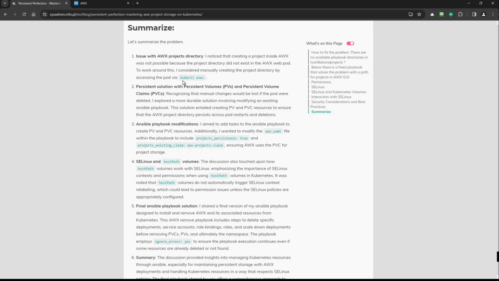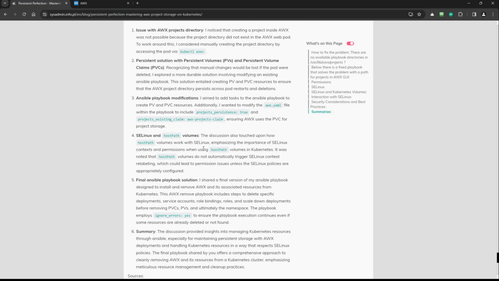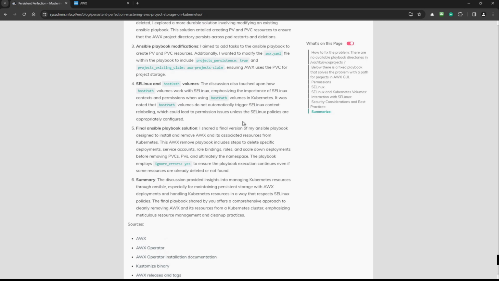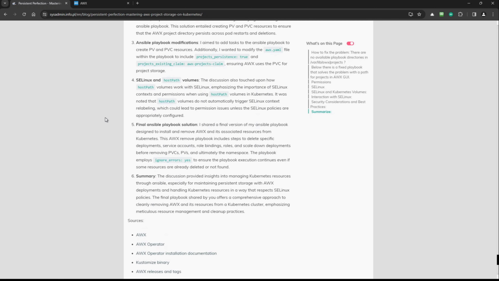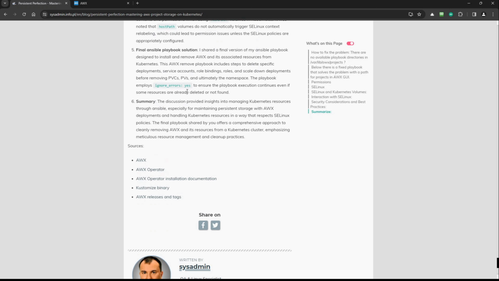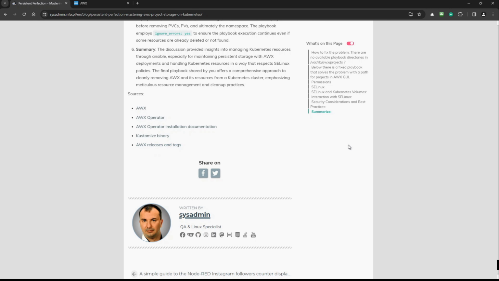You can read about the issue, then persistent volume solutions and Ansible playbook modifications, Linux and hostPath volumes, the final Ansible playbook solution and summary. And also you have sources, so you can read more about the AWX operator, operator installation documentation, customized binary and AWX releases and tags. This is good to read additionally if you want to find out more.